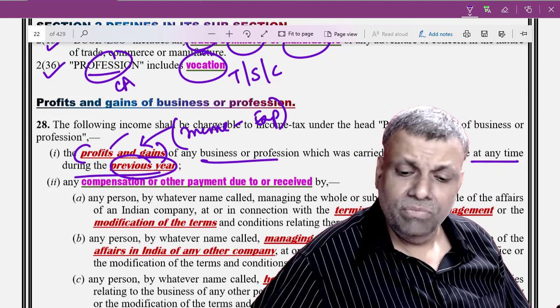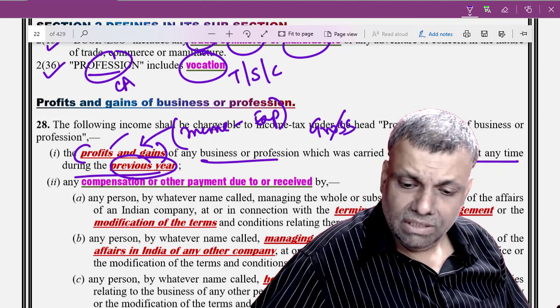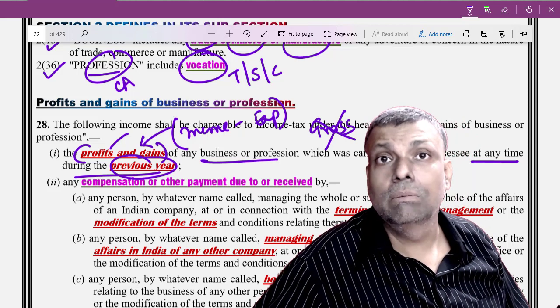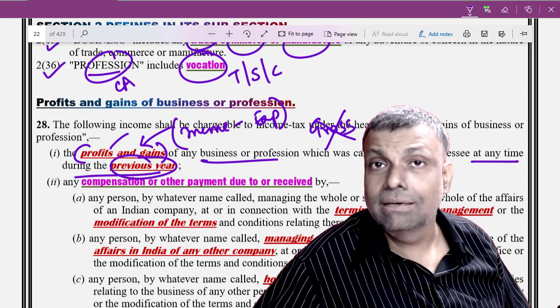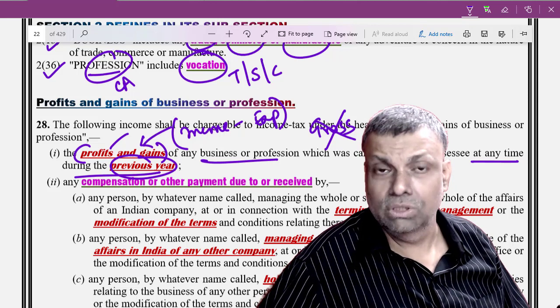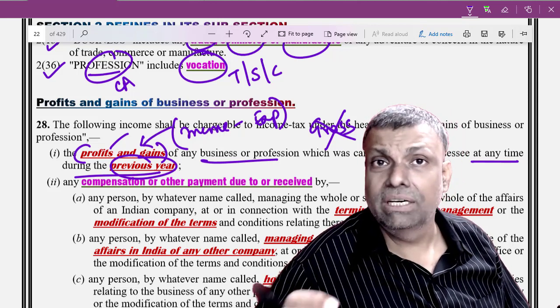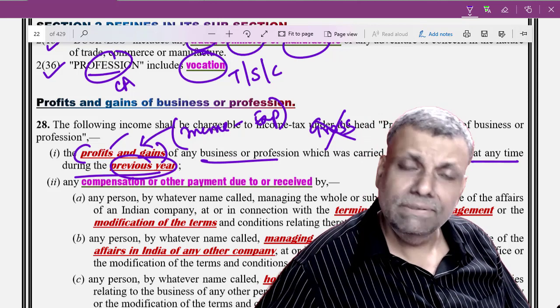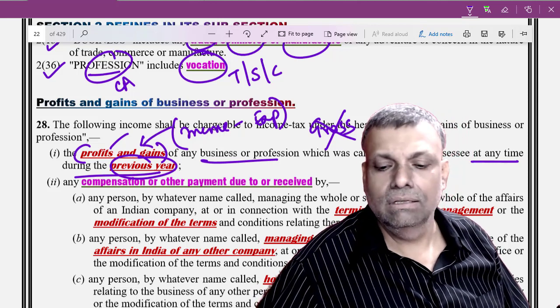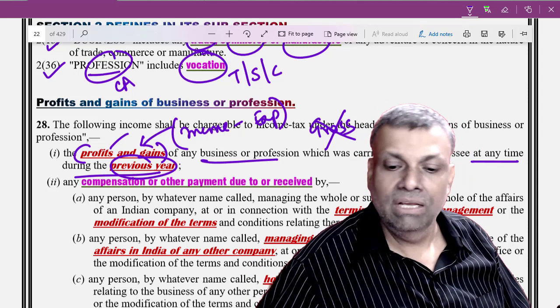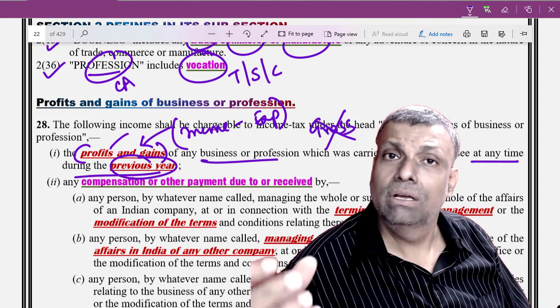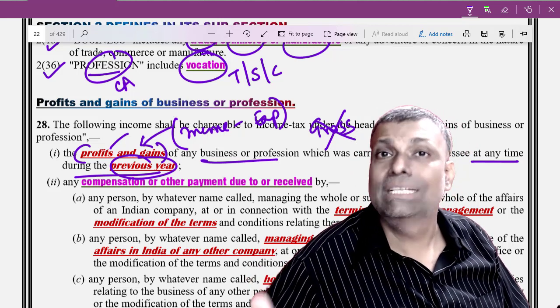In other words, gross income is never taxable as income under business and profession unless and until there is a specific provision. So, generally speaking, this is how the words are to be interpreted. The law says the profits and gains out of the business and profession, etc. It means that you want income minus the expenditure.